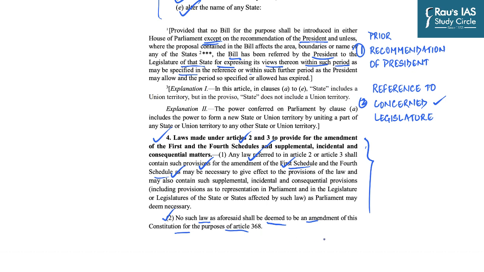Which basically means that if Parliament wants to change state boundaries, territories, names and whatever, they do not have to follow the procedure established by Article 368, because this does not constitute an amendment of the Constitution according to Article 4.2. So this discussion is extremely pertinent from the perspective of the prelims examination. Also, it could be asked in the mains as well, as you saw in 2021 mains, where the provisions related to legislative councils were directly asked. Let us now move on to the next article.